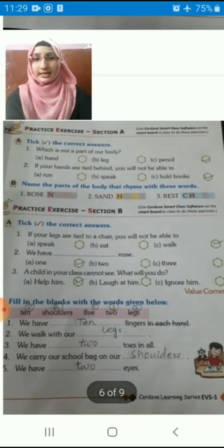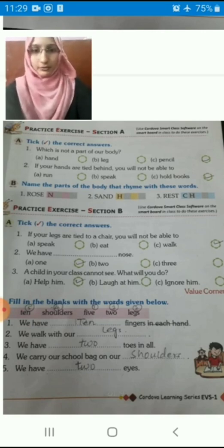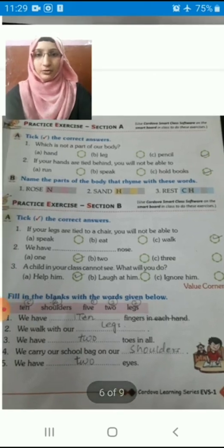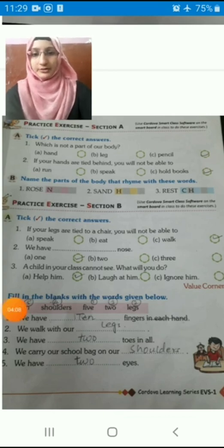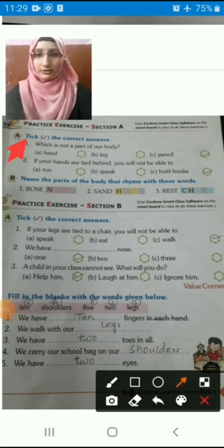Now students, this time we have to solve some objective part. Okay students, now I request all of you to take out page number 11 and hold one pencil in your hand. See that you copy as I have done here. Let's come to the first bit. What is our first bit in our objective part? Tick right to the correct options. Now we have to read the question and the options also. Out of them one will be correct and we have to put one right mark.